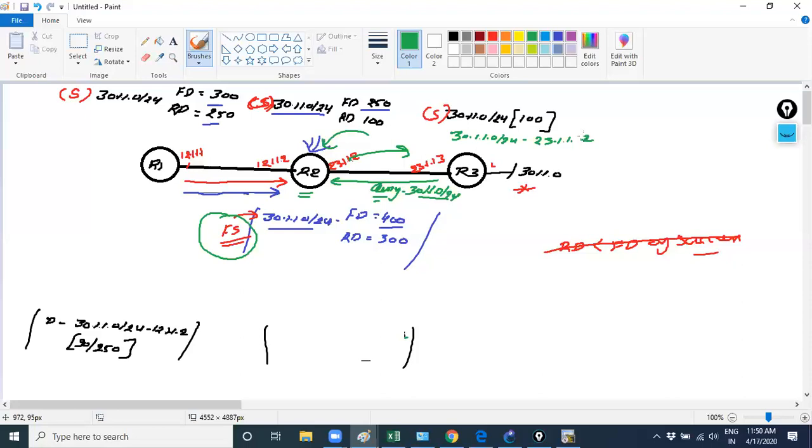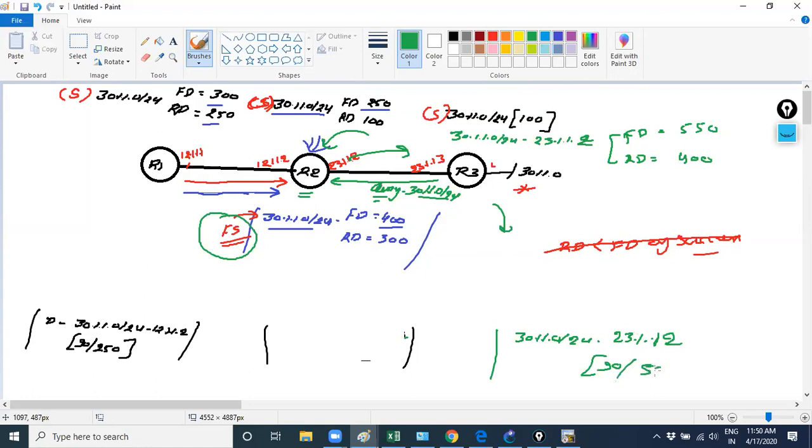23.1.1.2, and it will calculate some FD and RD. The RD would be like 400 and the FD would be like 550, just suppose. Clear? So it will install the same prefix information regarding 30.1.1.0. It's connected via 23.1.1.2, AD value 90 and metric 550.